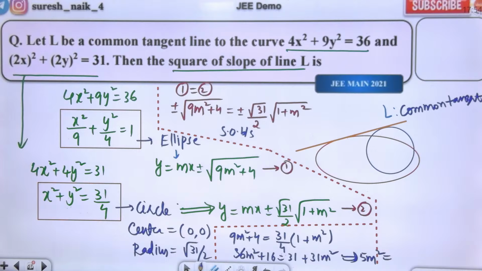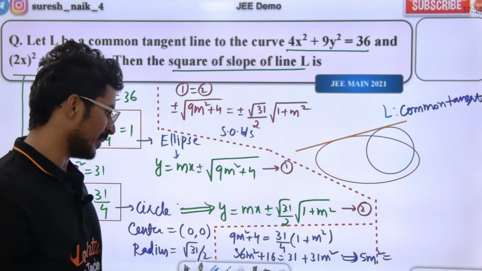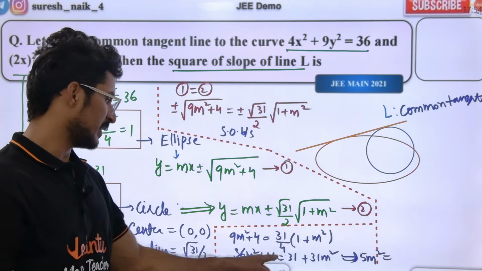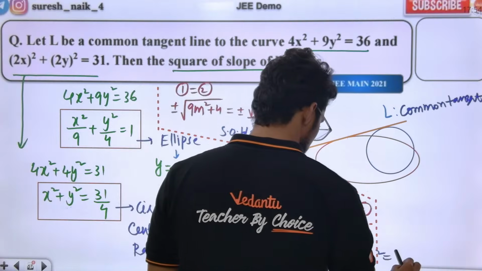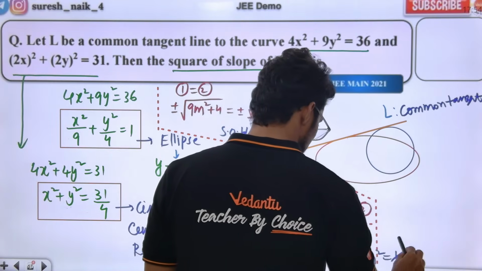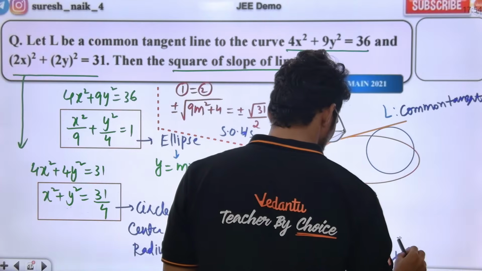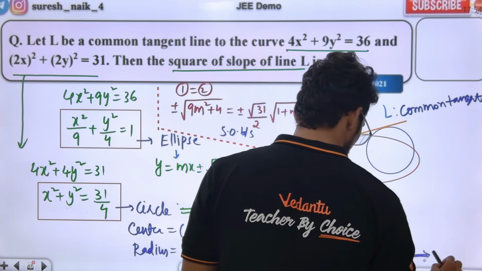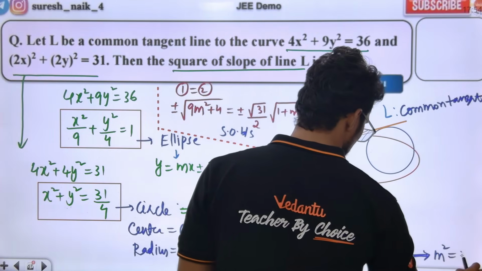Check. 5m square is equal to what? 36 minus 31 is 5, 31 minus 16 is 15. Correct only, right? Everything is going cool. So 5m square is equal to 15. M square is equal to 3.